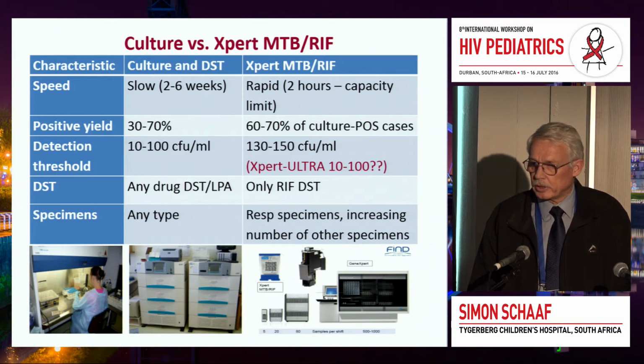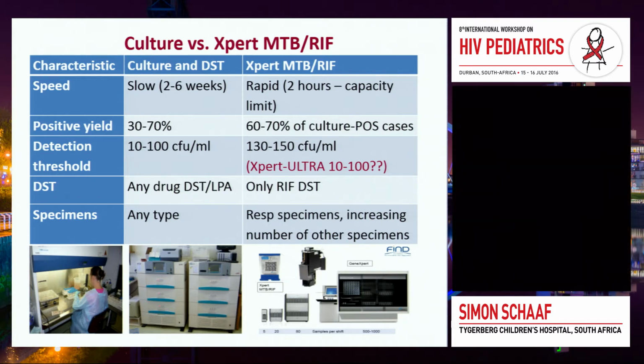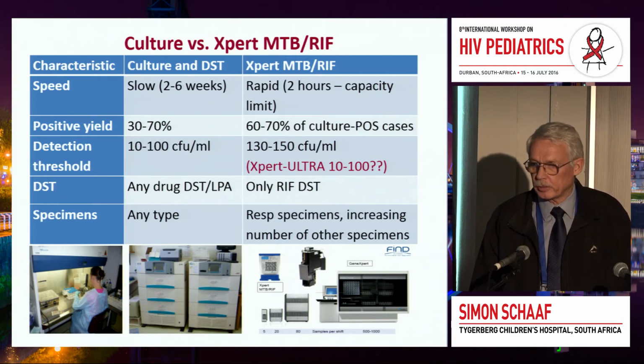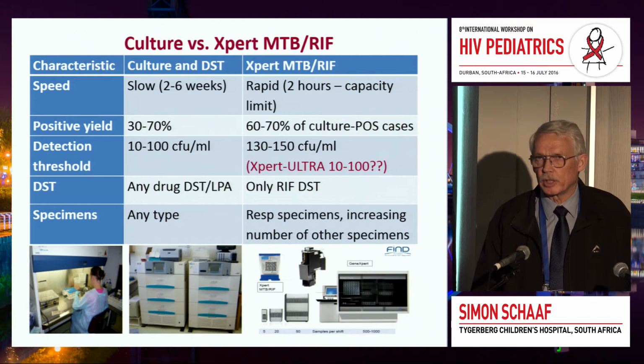Any type of specimen can be cultured, but Xpert is also more and more recognized to be able to identify tuberculosis in different specimens, not only respiratory specimens.